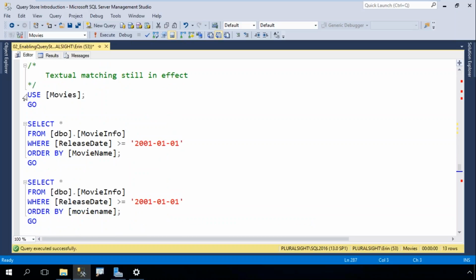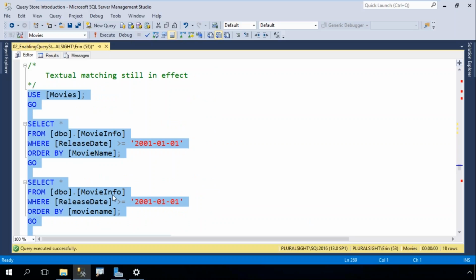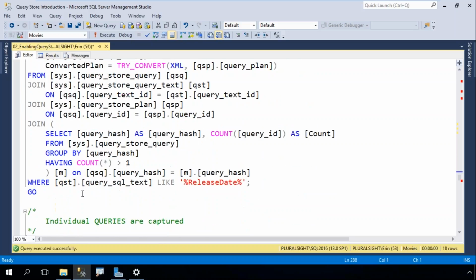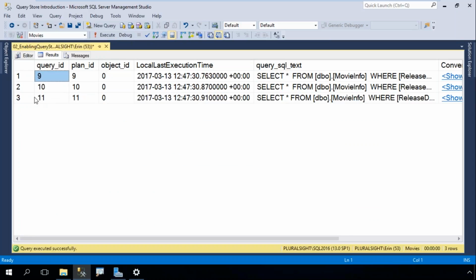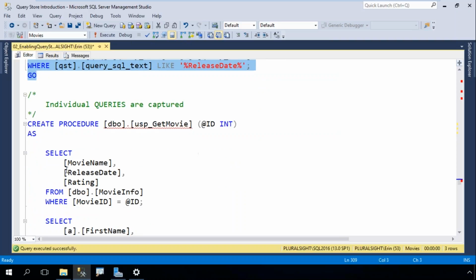These are 3 different queries to SQL Server because the text is different, the casing is different, the spacing is different. So when I look in Query Store, I can see that I have 3 different query IDs, even though it's technically the exact same query, with 3 different plans. So remember, if you've got an ad hoc workload like this, where there's different literal values or where users can type their own thing, then I'm going to have lots and lots of queries within Query Store, and that may not be optimal. So individual queries are captured.